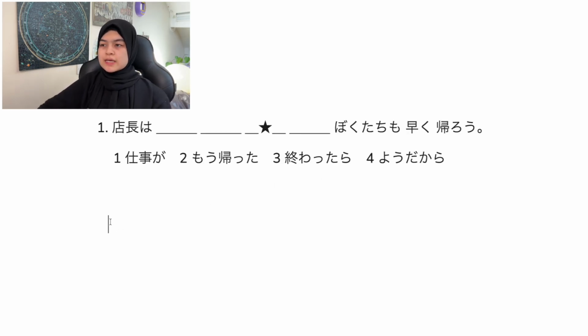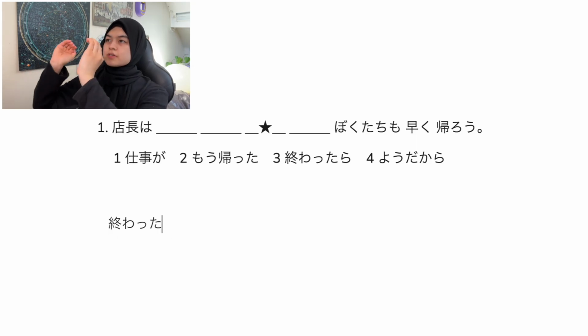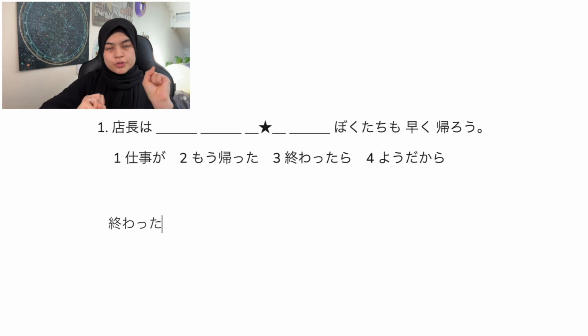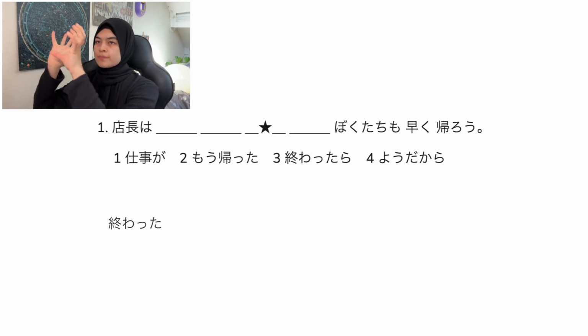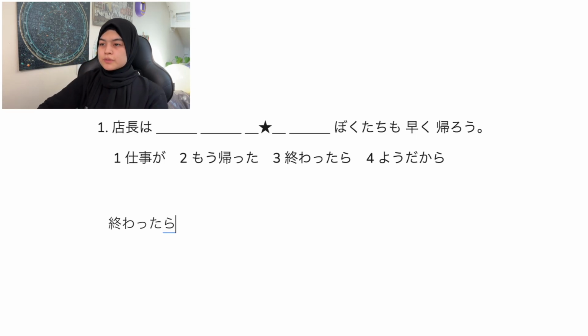So this is actually the easiest conditional to learn. It's already in the past tense, right? 終わった. And then you add ら, meaning after this is done, then we will do this. When this is done, we will do this. For example, 勉強が終わったら寝る. So when will you sleep?